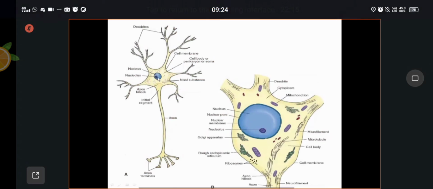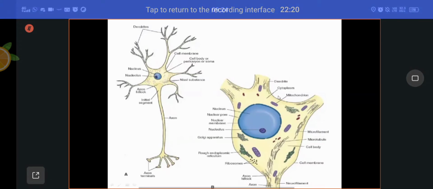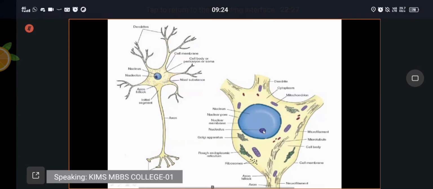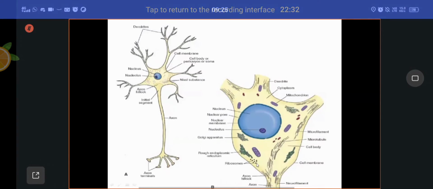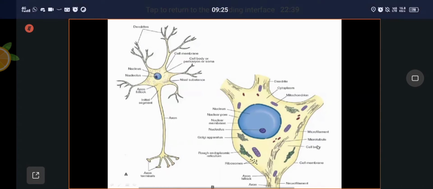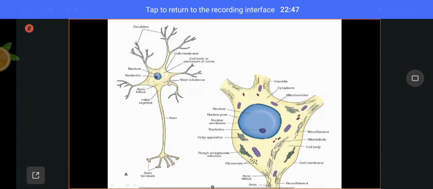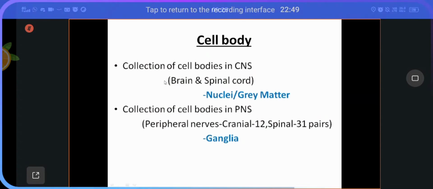And in this picture, this is the neuron. This is only the cell body. These are the short processes, dendrites. This is the axon. This blue colored one is the nucleus and the nucleolus. There is a Golgi apparatus, rough endoplasmic reticulum, ribosomes, microfilaments and microtubules in the cell body. All these things can be seen in this picture. Here you can see the Nissl substance.